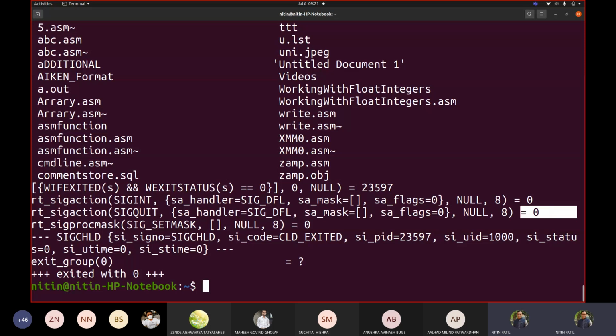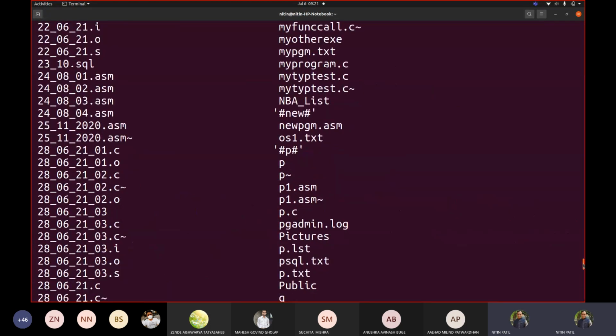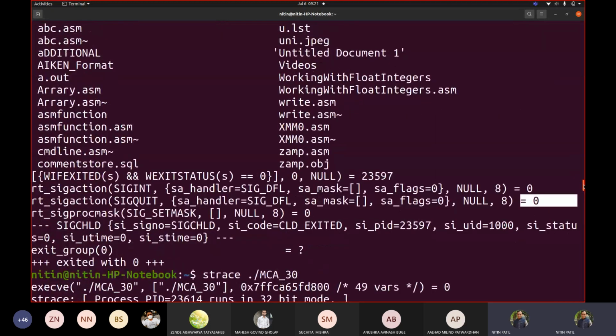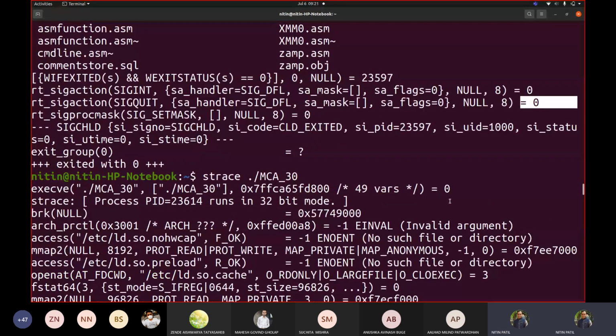For every call, if I go up and see every call that is given, every call is ending with equal to 0, you can check it, or every call is containing some number. Here we got -1, here we got -1, here we got -1, here we got 3, here we got 0.